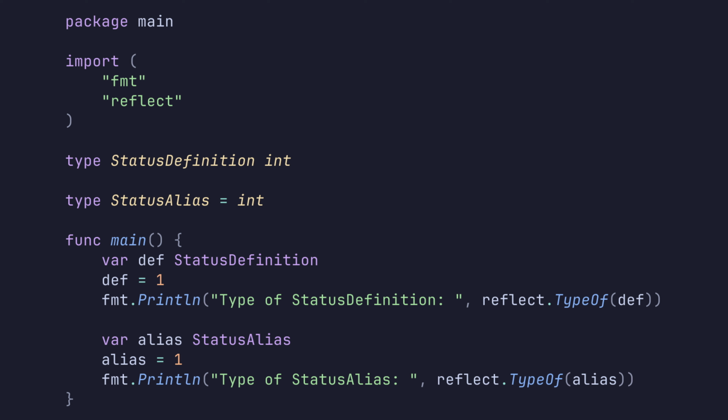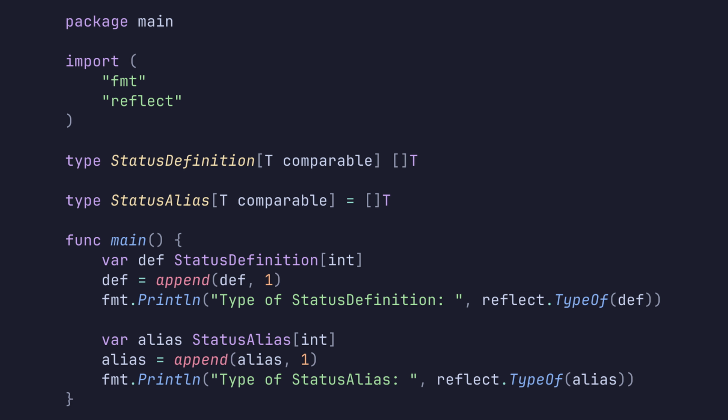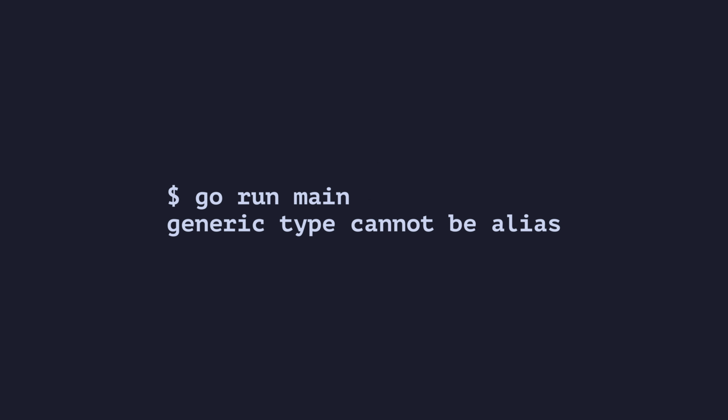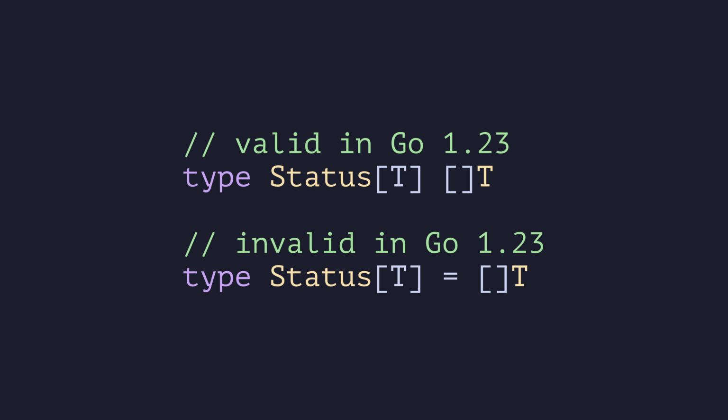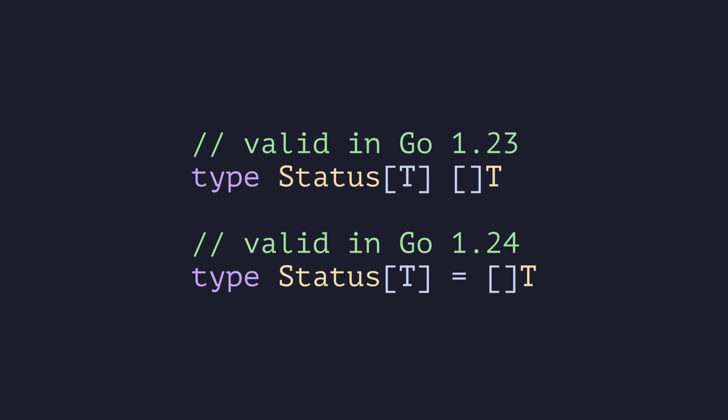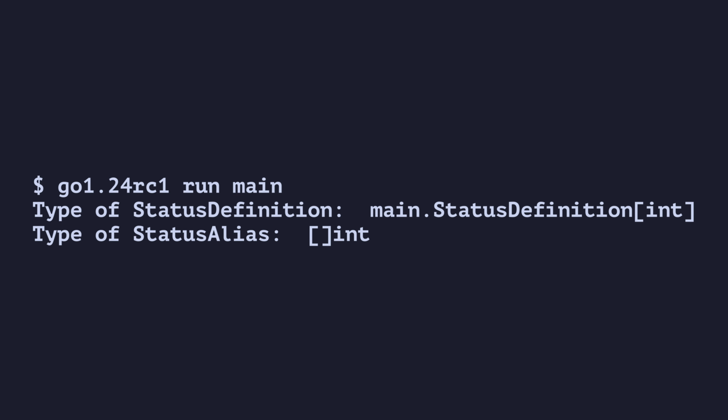So far so good, but let's introduce templating to our custom types. We'll start by making our 2 types generic, updating the declaration, and finally updating the initialization. If we try to run this, however, we get an error telling us a generic type cannot be an alias. Before Go 1.24, only type definitions could be generic, but Go 1.24 allows type aliases to also be generic. If we now run our generic code with Go 1.24, it works as expected.